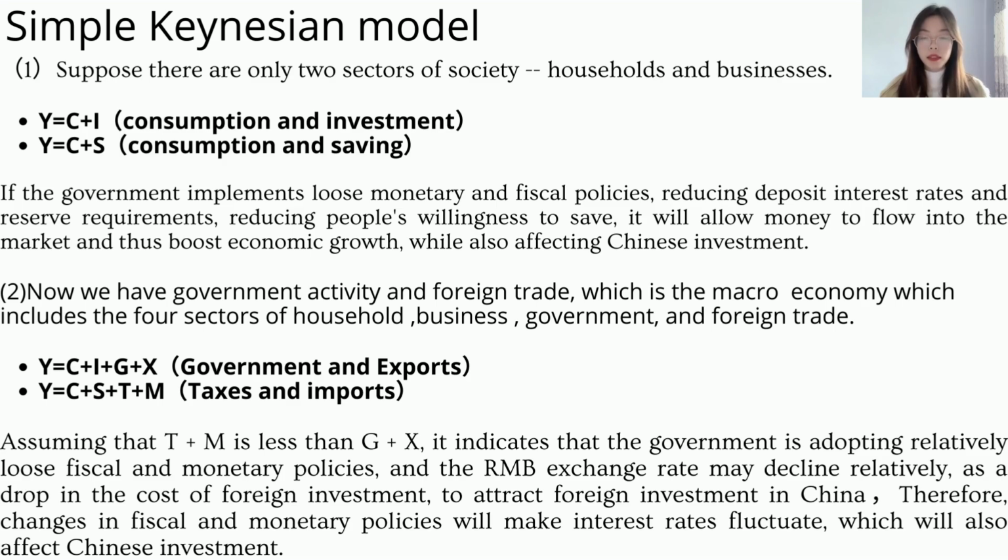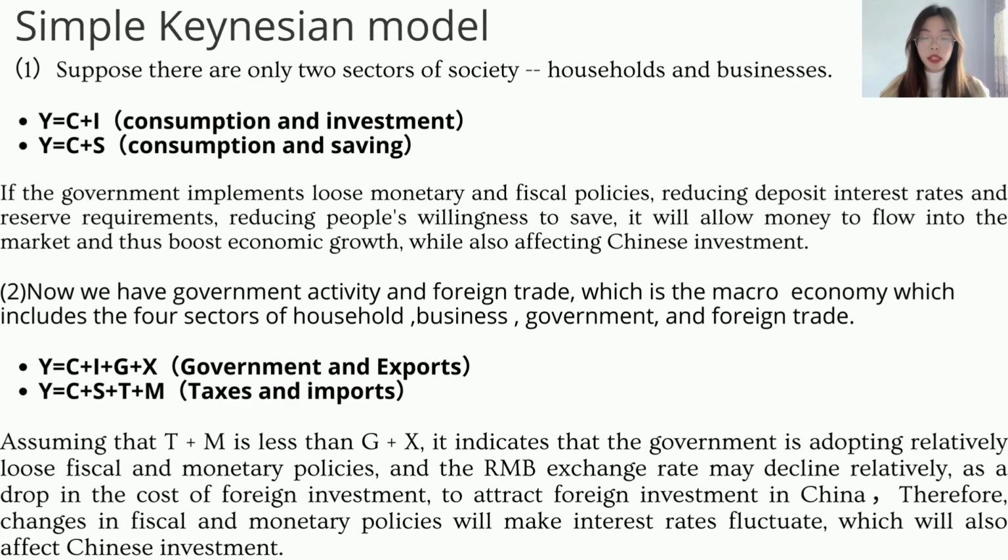Suppose there are 4 sectors: household, business, government, and foreign trade. You can say Y equals C plus I plus G plus X, where G and X represent government spending and exports. Y equals C plus S plus T plus M, where T and M represent taxes and imports. Assuming that T plus M is less than G plus X, it indicates that the government is adopting relatively loosening fiscal and monetary policies, and the RMB exchange rate may decline relatively, as a drop in the cost of foreign investment attracts foreign investment in China.